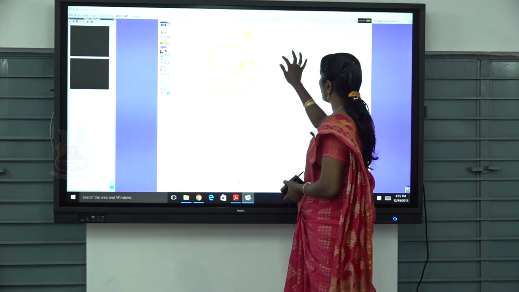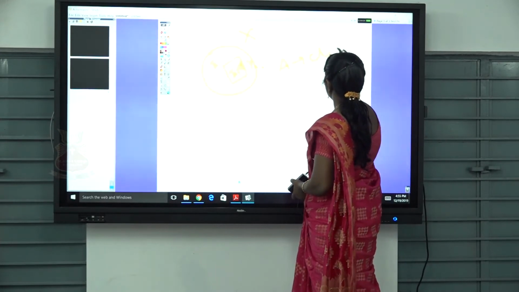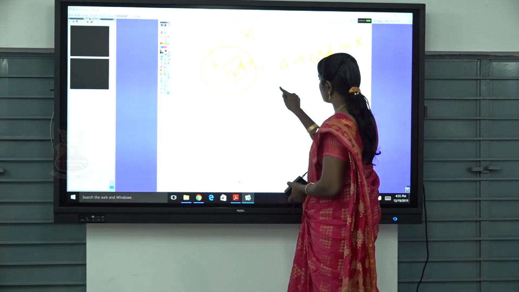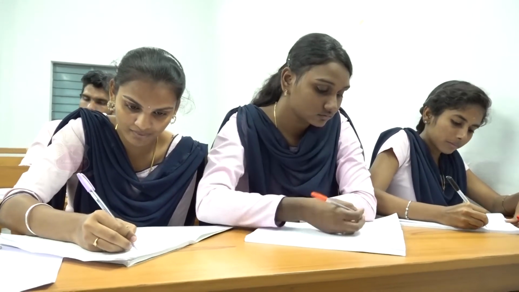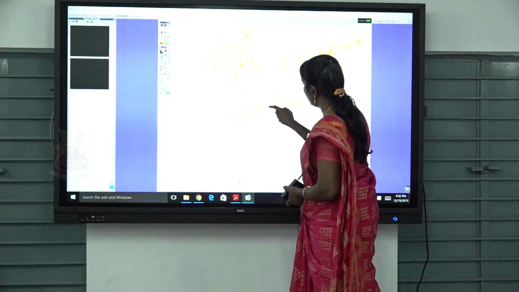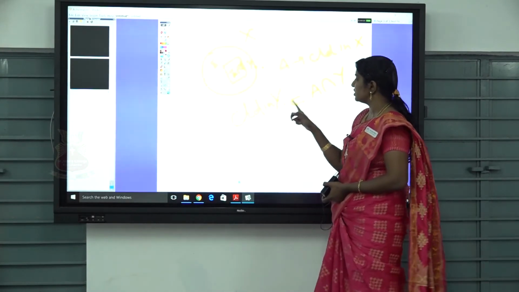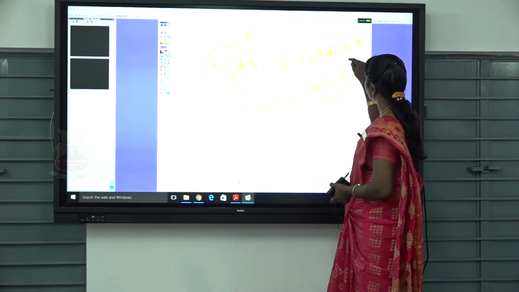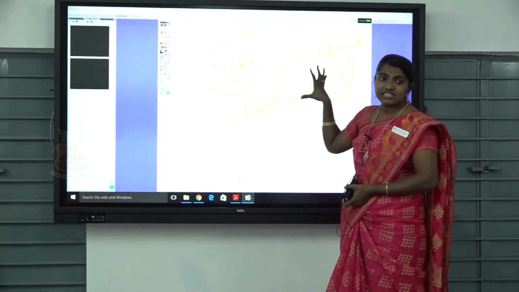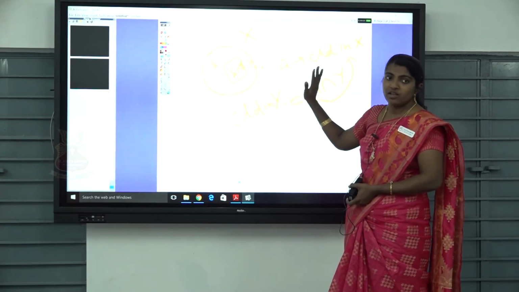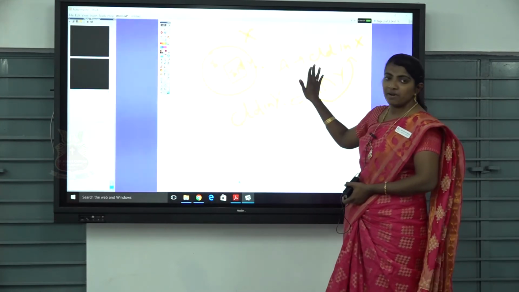For example, a closed set in Y is equal to A intersection Y, where A is closed in X. Actually, this is the characteristic of the subspace. In the previous theorem we saw this statement, and now we are going to use it in this theorem.